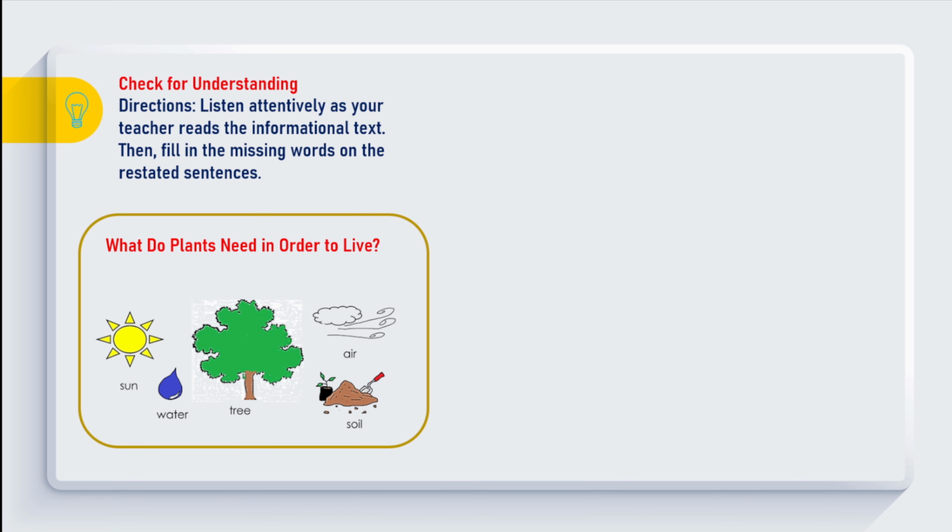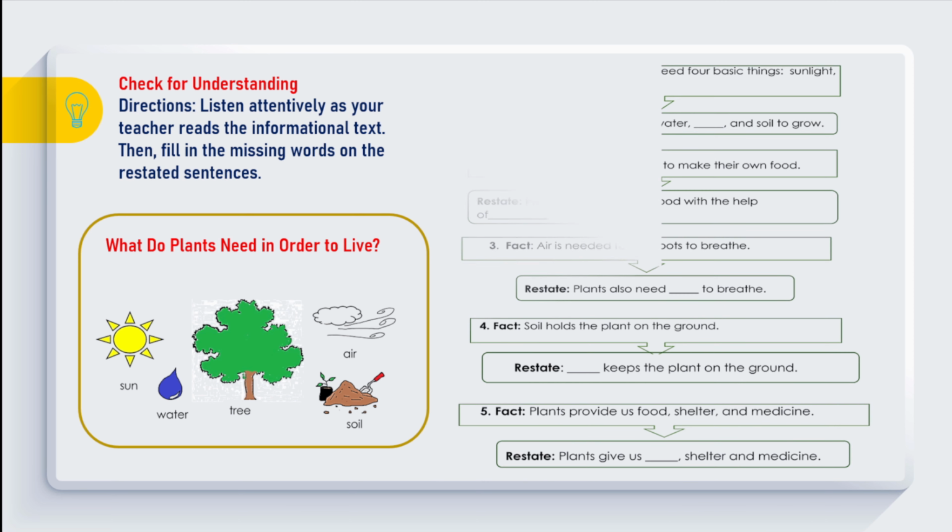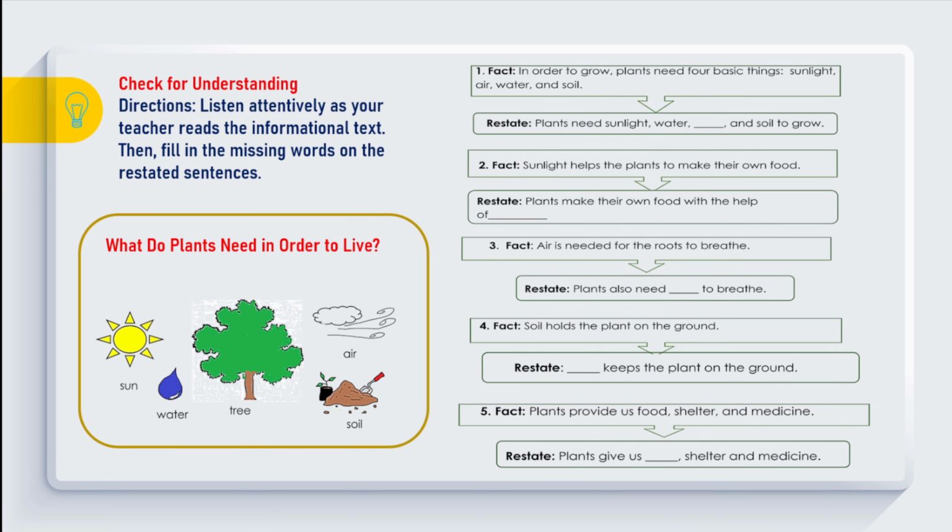Sunlight helps the plants to make their own food. Water helps the plants by carrying nutrients to all its parts. Air is needed for the roots to breathe. Soil holds the plant on the ground. Plants need love and care too. Now, answer the following. 1.